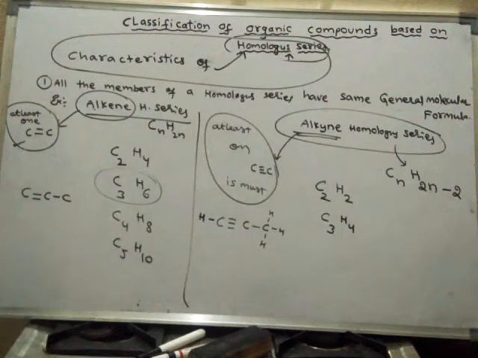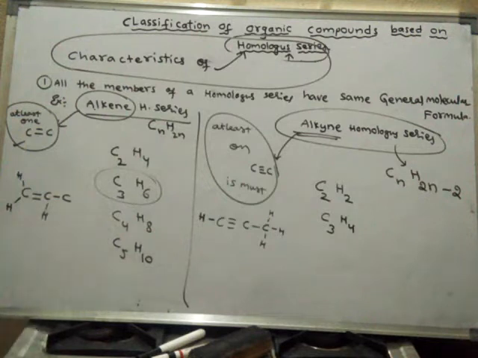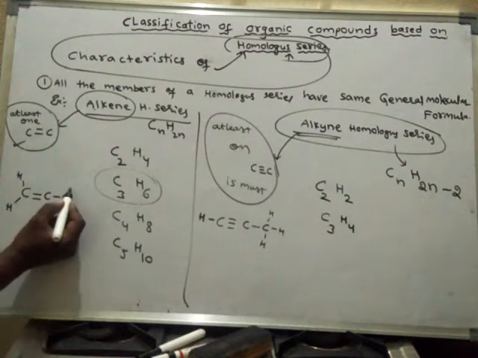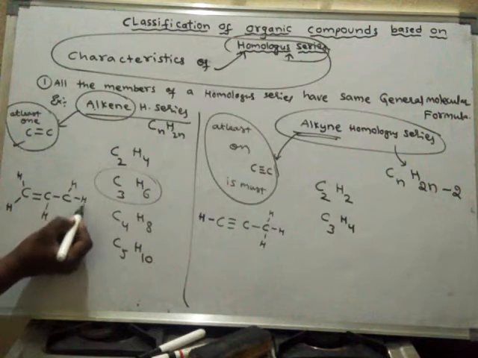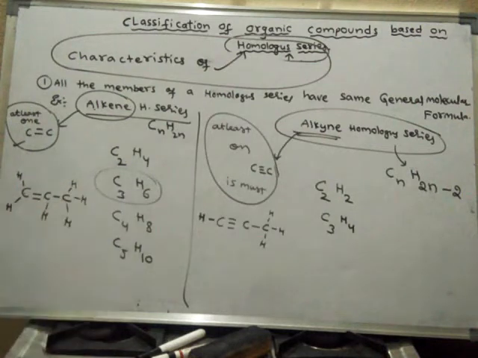Now fill the other bonds with hydrogens. 2 bonds are already present, so 2 hydrogens. This carbon already has 3 bonds, so 1 bond with 1 hydrogen. This carbon has 1 bond, so 3 bonds with 3 hydrogen atoms. So C3H6. This is called propene.